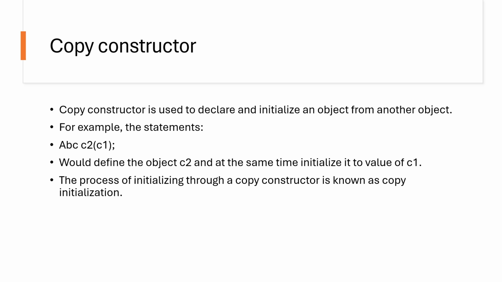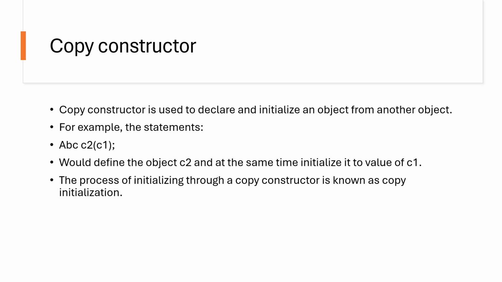Now, the copy constructor. A copy constructor is used to declare and initialize an object from another object. So here we are copying from one object to another. So we can create a default constructor and a parameterized constructor. After that, if we create the copy constructor, we can copy the content from it.